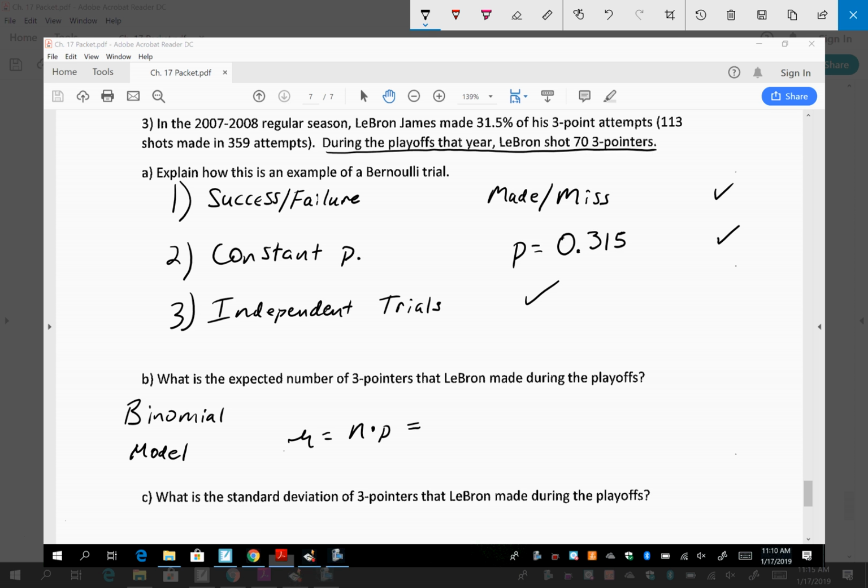What is the number of shots that he takes in the playoffs? 70, because we're basically guessing here. What's his probability of success that we're using for this playoff run? 0.315. Very good. So before he even starts game 1 of the Eastern Conference quarterfinals in 2007-2008, how many threes do I expect him to make for the entire playoffs if he takes 70? 22.05 3-pointers.